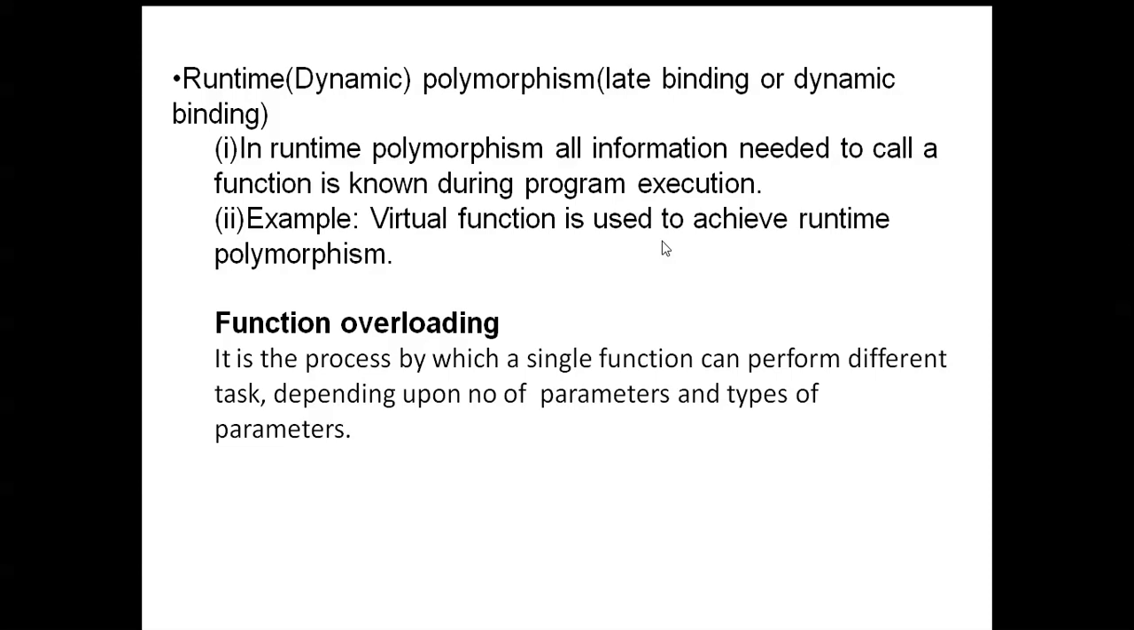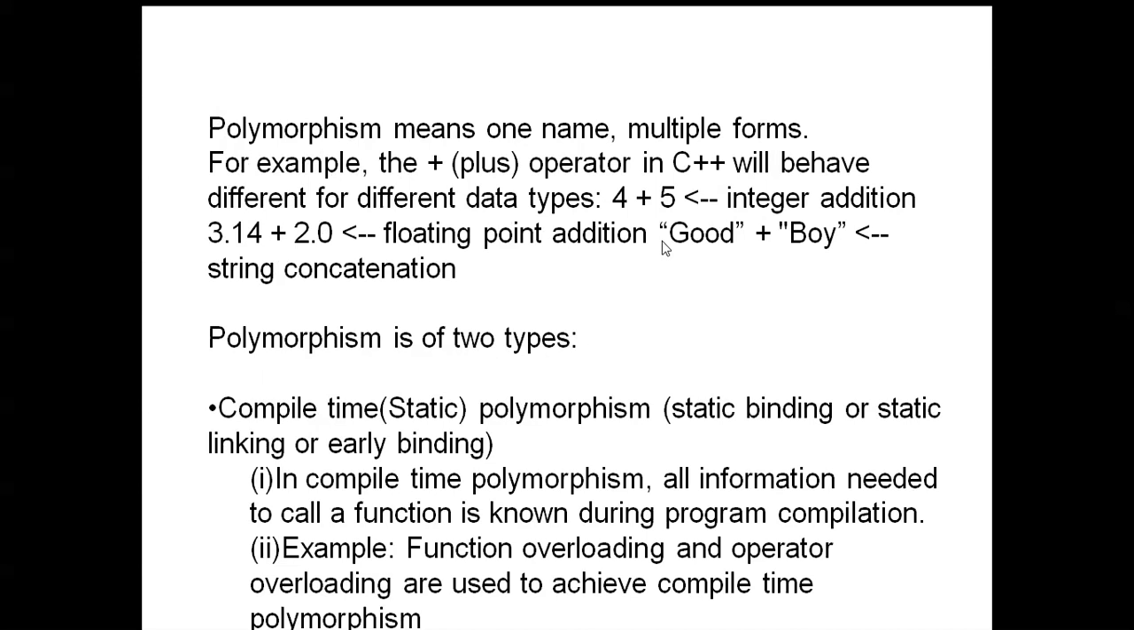A virtual function is used to achieve runtime polymorphism. An example for runtime or dynamic polymorphism is a virtual function. Examples for compile time polymorphism are function overloading and operator overloading.